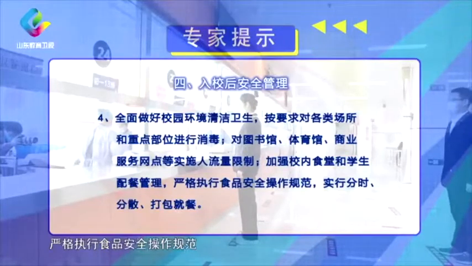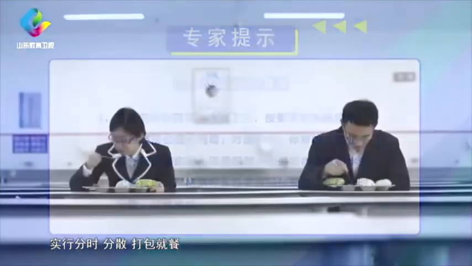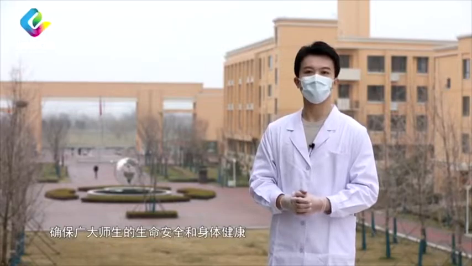Implement closed management on campus. Reduce the number of visits and contacts. Irrelevant personnel outside the school are not allowed to enter the campus. Strictly implement the registration, identity verification, and body temperature test for school staff and students. Those who do not obey the management shall be dealt with seriously.